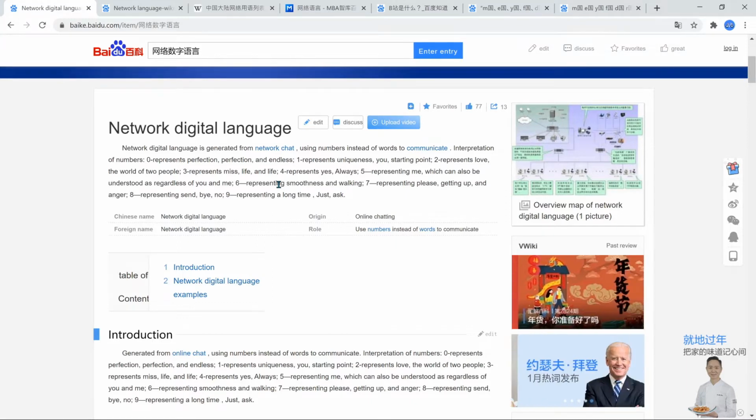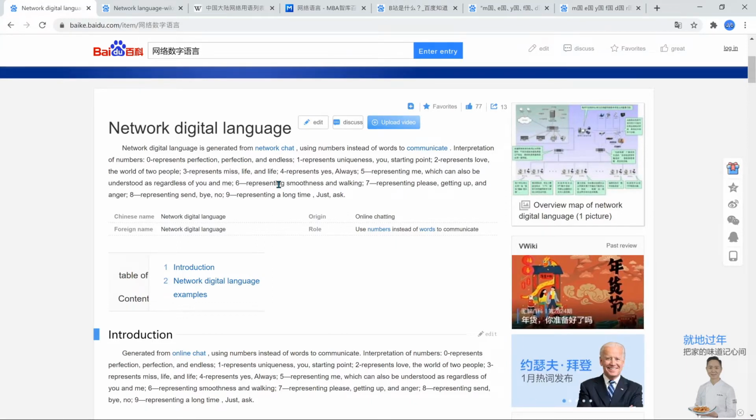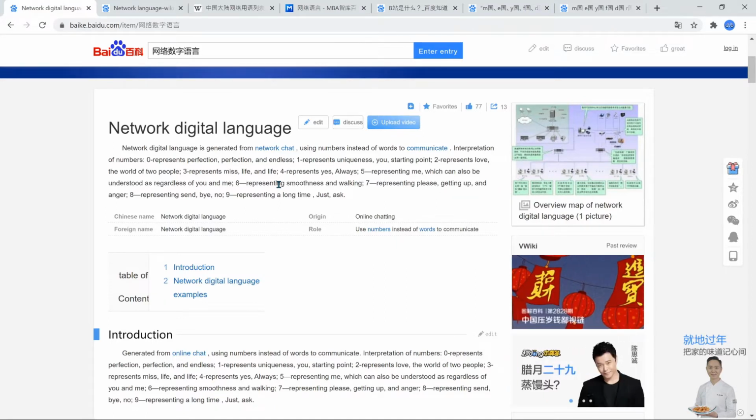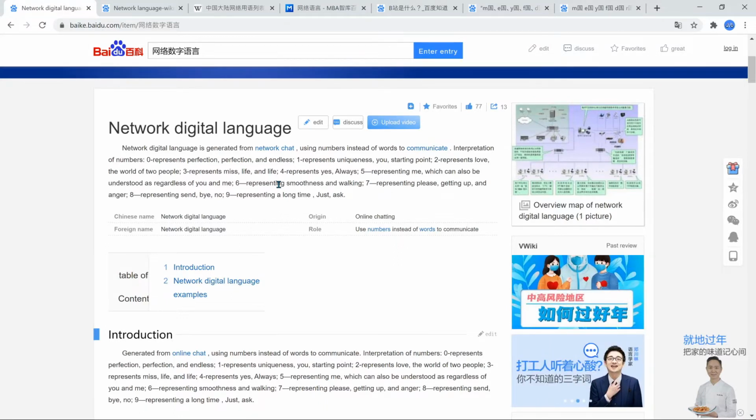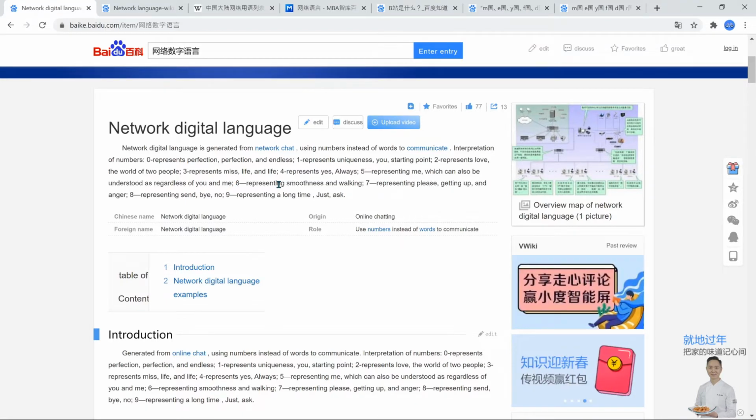7, the Chinese number is qi, and it's a homophone for please, getting up, and anger. Please would be qing, right? Getting up would be qi, and anger would be qi, right? So just various tones. 8 would be ba.